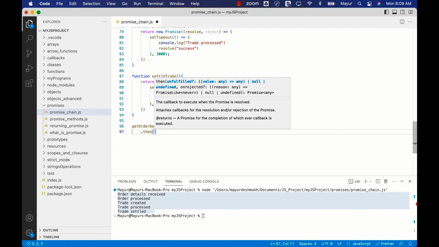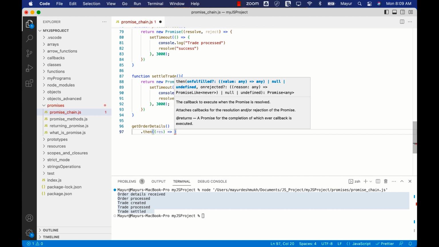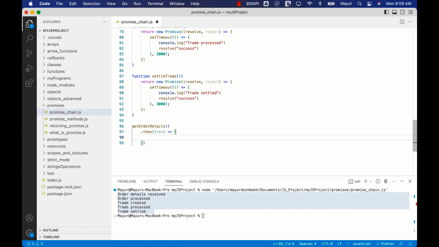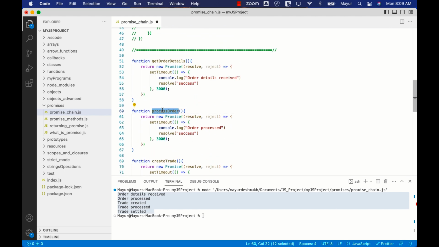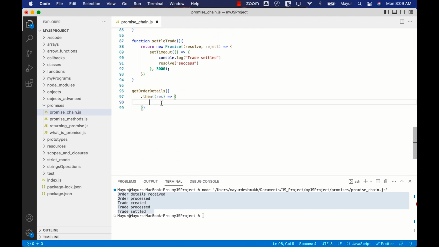So what we'll do is we'll create a callback over here and we'll run the next function, which is process order. Now instead of just running the process order, we'll also return it. And what happens by executing and returning the process order?